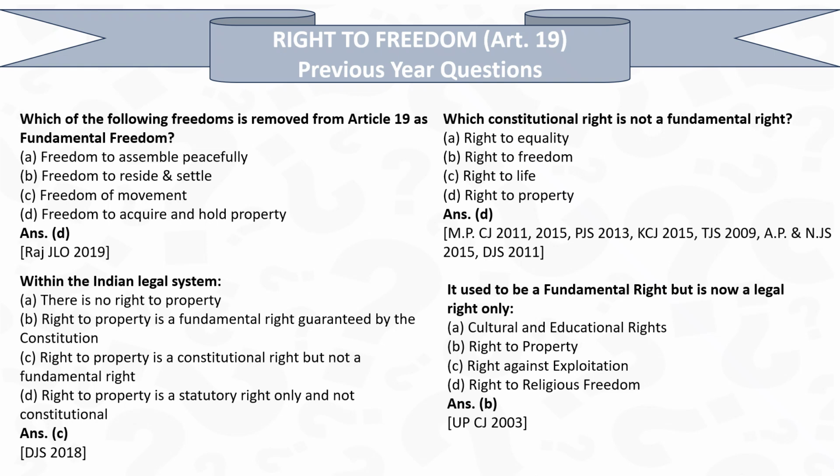Okay, so the answers are here, and the question is, which of the following freedom is removed from Article 19 as fundamental freedom? So the answer is D, freedom to acquire and hold property. It's now a constitutional right under Article 300A, where you can have property, but it's not a fundamental right. ठीक है, next question. And the amendment in which it is done is 44th Amendment 1978, तो ये याद रखने वाली चीज है.